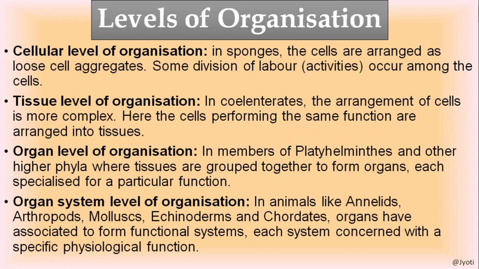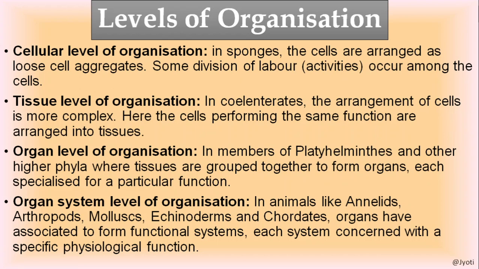Then the most complex level of organization is the organ system level of organization. In animals like annelids, arthropods, mollusks, echinoderms and all chordates, the organ system level of organization is there.